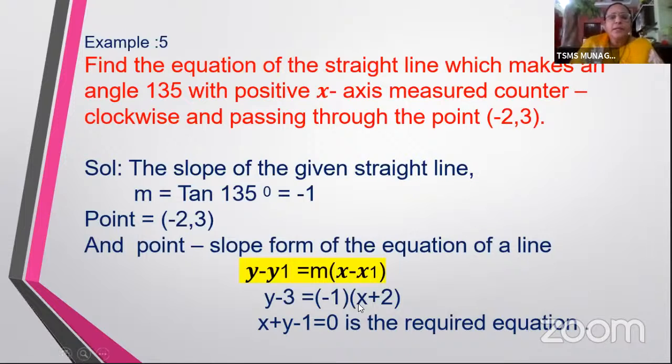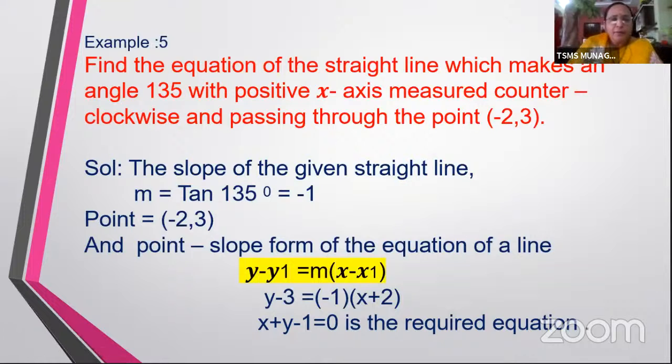So y minus 3 is equal to minus 1 into x plus 2. Multiply with minus, you will get minus x minus 2. Bring minus x to the other side, you will get plus x plus y minus 3 minus plus 2 will give you minus 1. And so what is the equation there? x plus y minus 1 equal to 0. That is the required equation.